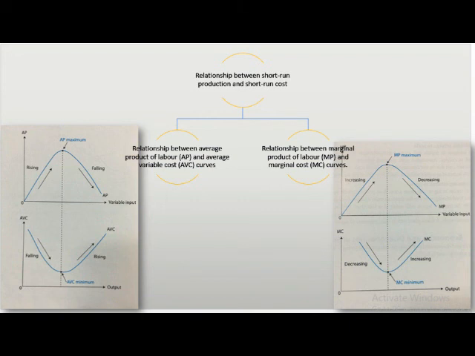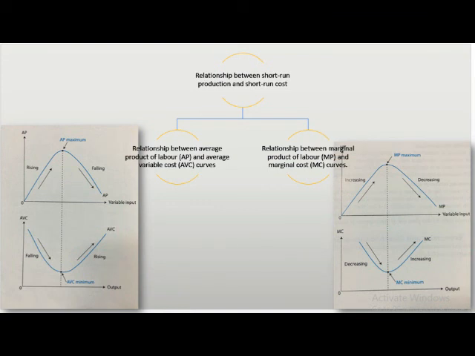MC decreases due to the spreading of fixed costs. Both fixed input and variable input are used in better proportion. As output increases further, MP is at its maximum while MC is at its minimum. Both fixed and variable inputs are in their best combination.